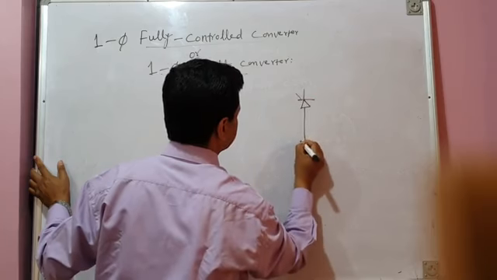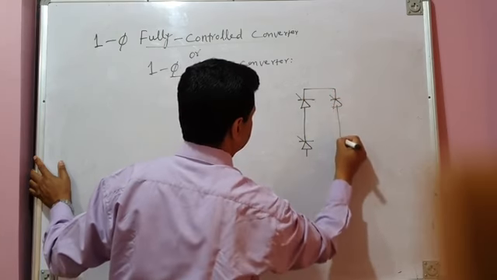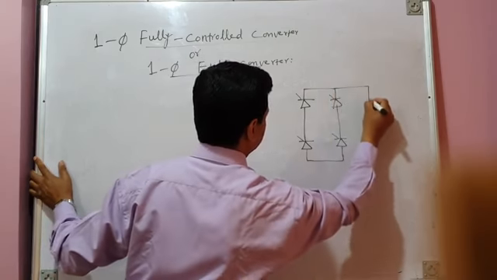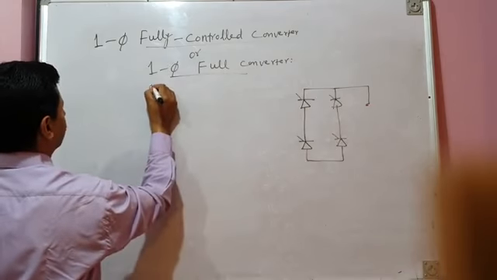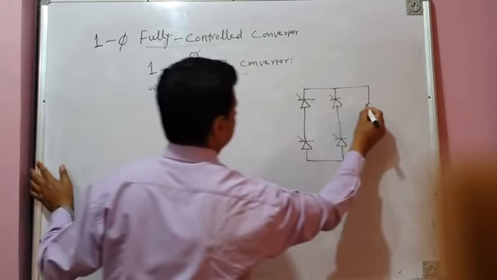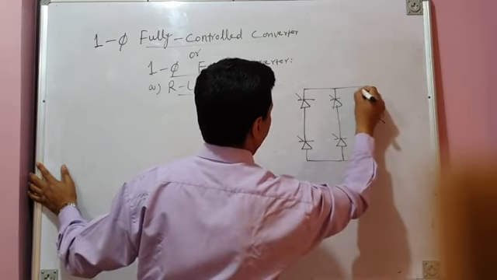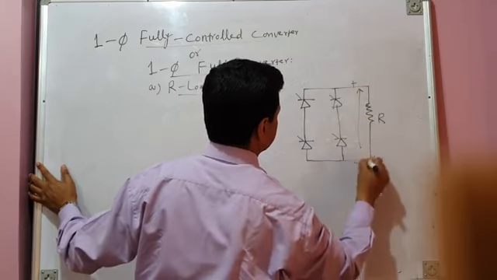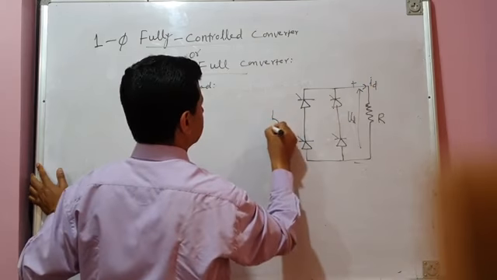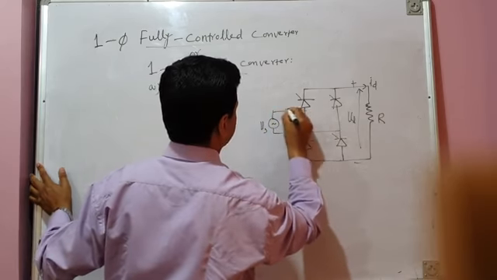So this is the power circuit diagram of a single phase fully controlled converter. We will first of all take purely resistive load, R load. This is R. The load voltage is, this is positive bus, this is negative bus, load voltage is Vd, and load current is Id. And this is the sinusoidal source voltage Vs, and it results in the flow of source current Is.